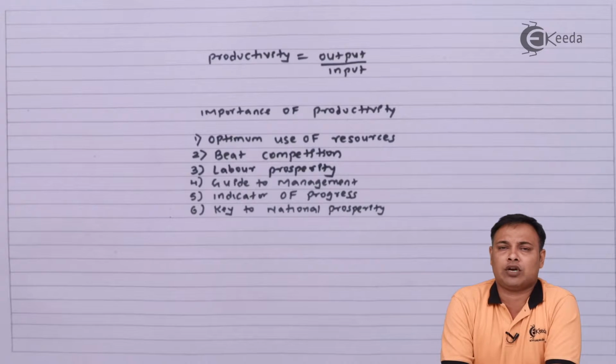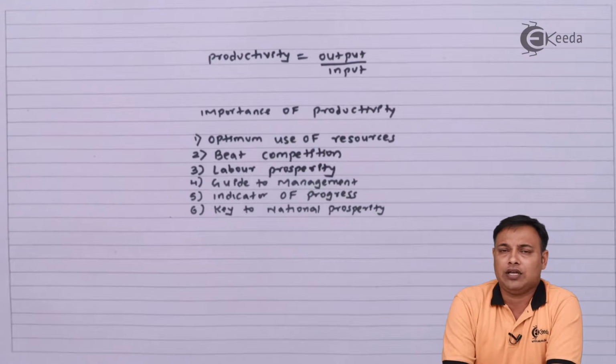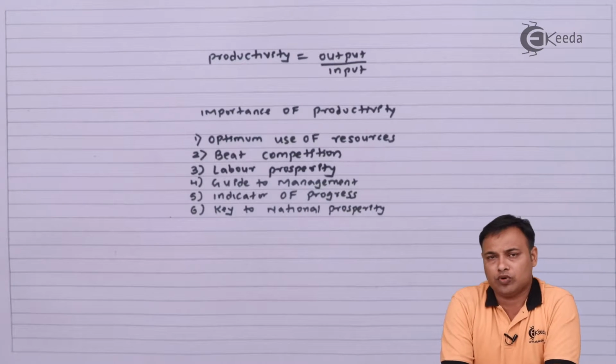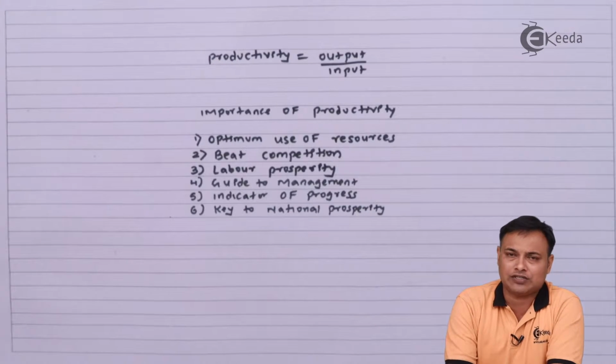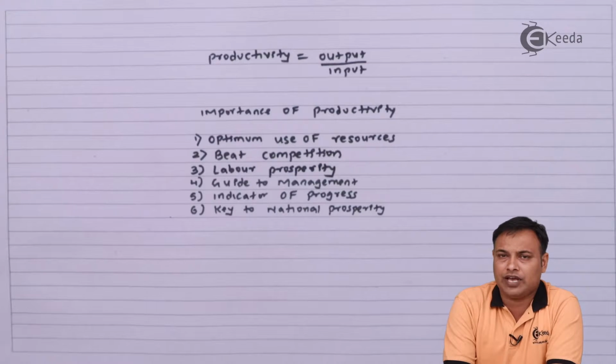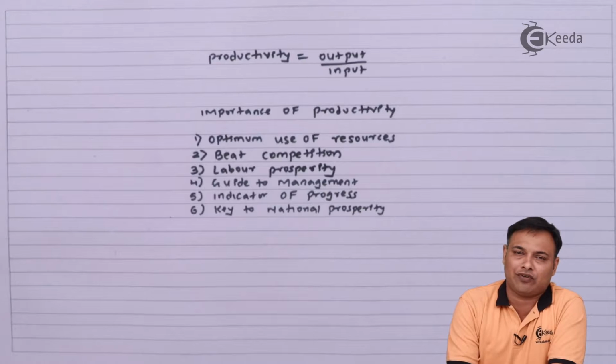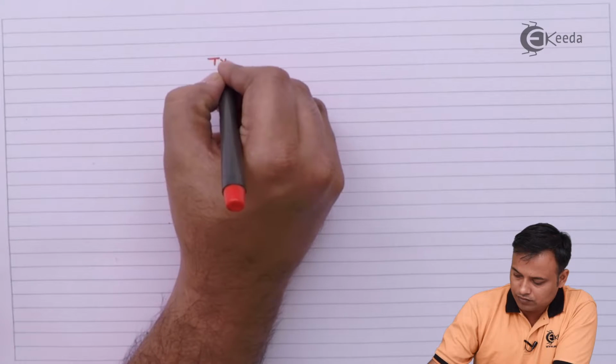We know the basic formula to measure productivity is nothing but the ratio of output upon input. But then how do we measure it for various factors of production? We have labor, we have land, we have machine, we have capital. How can we calculate the productivity for all these factors of production?